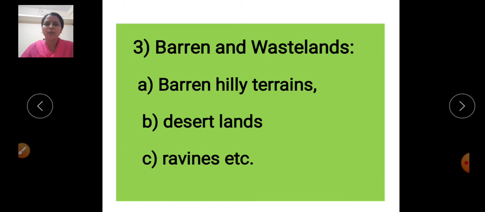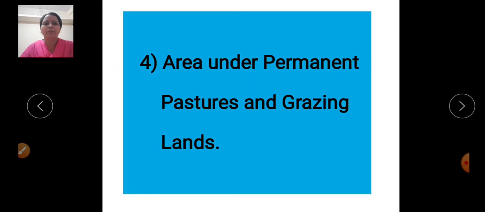Rain shadow areas in hilly regions come under this type. Then desert land is also there. We cannot utilize sandy soil for settlement, agriculture or other purposes. We do not develop our economy with the help of barren hilly terrain, desert land and ravines. So these are included in barren and wasteland.